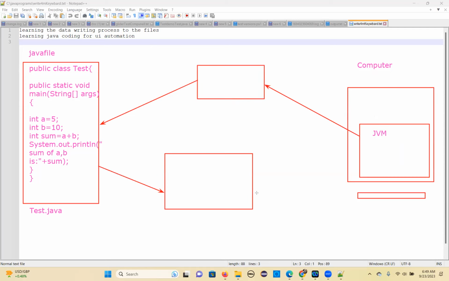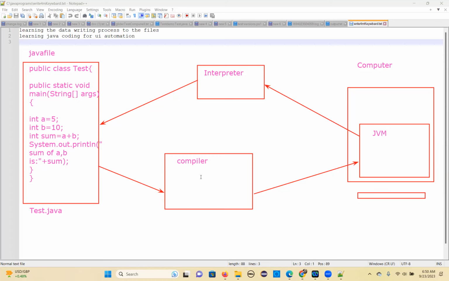First of all, this is an interpreter, and this is the compiler. Let me explain the role of each component here.